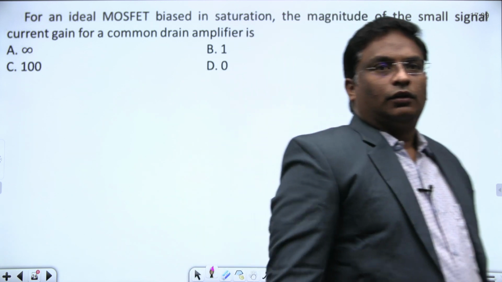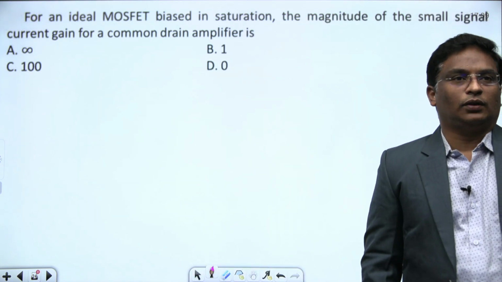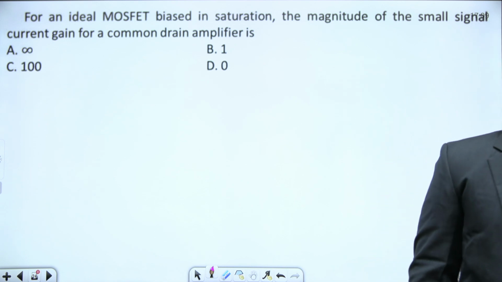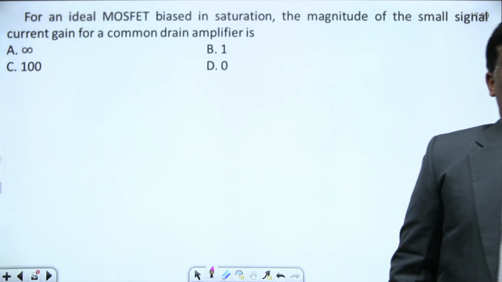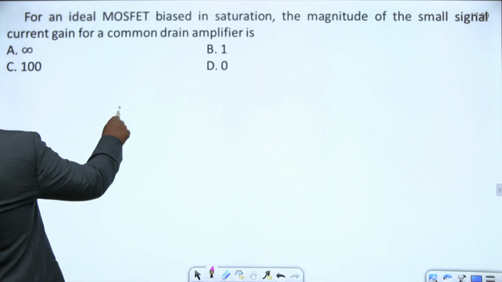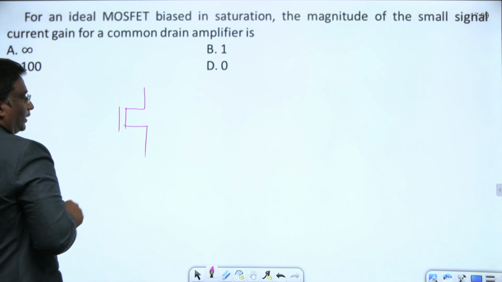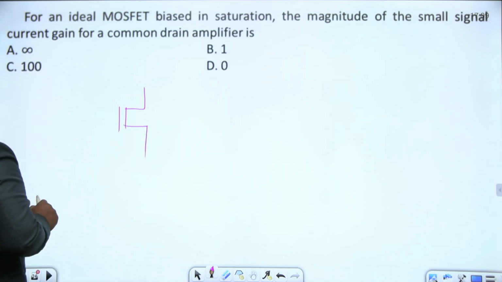Next question: for an ideal MOSFET biased in saturation, the magnitude of the small signal current gain for a common drain amplifier is... It's an ideal MOSFET, biased in saturation.